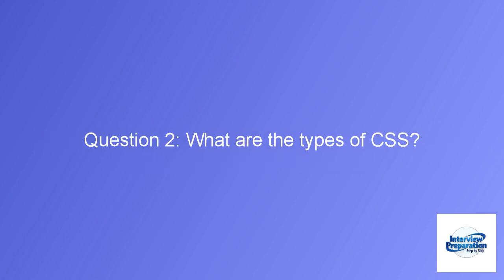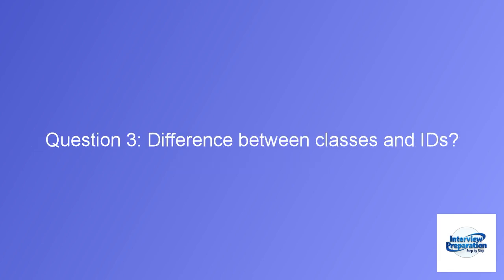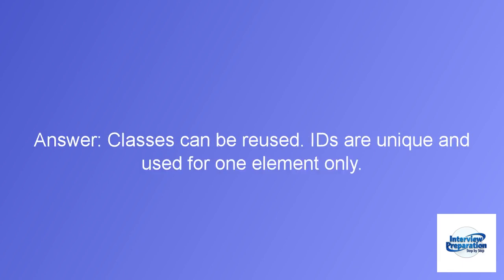Question 2. What are the types of CSS? Answer: inline CSS, internal CSS, and external CSS are the three types. Question 3. Difference between classes and IDs? Answer: classes can be reused. IDs are unique and used for one element only.